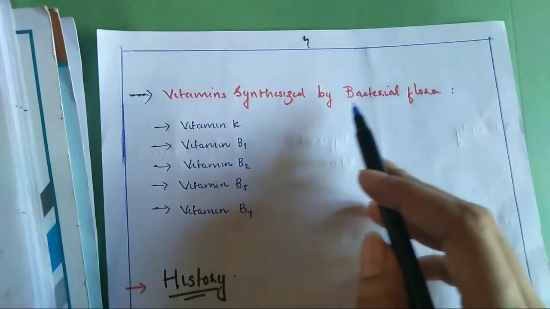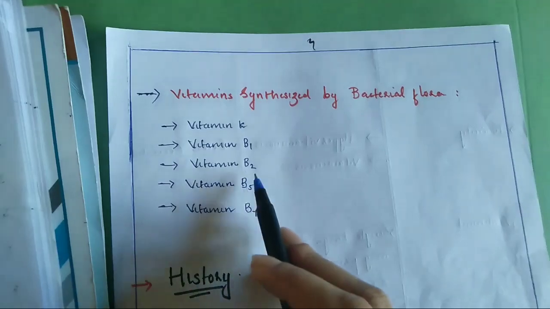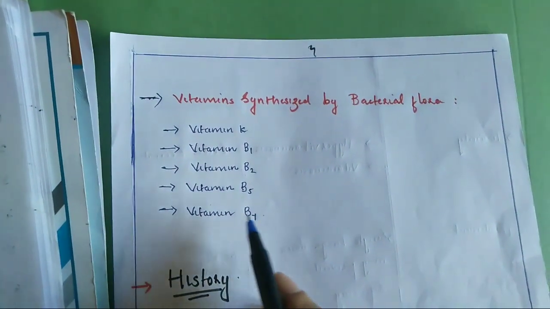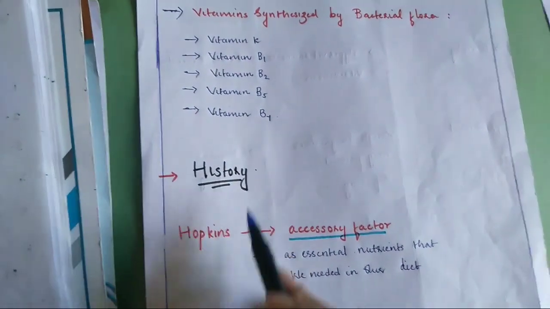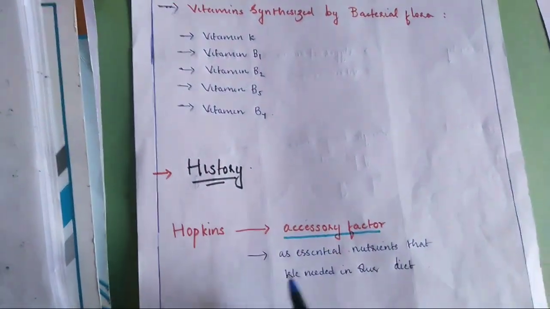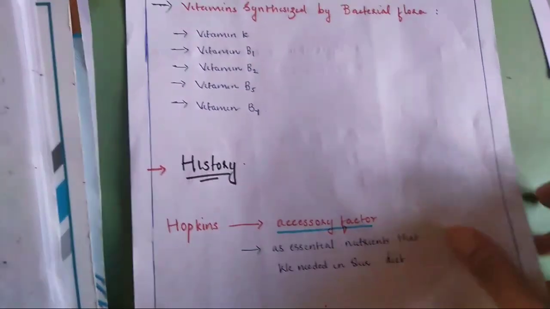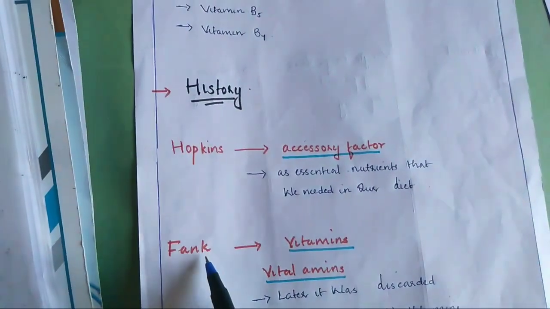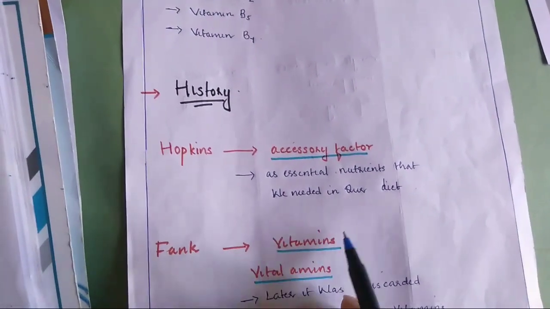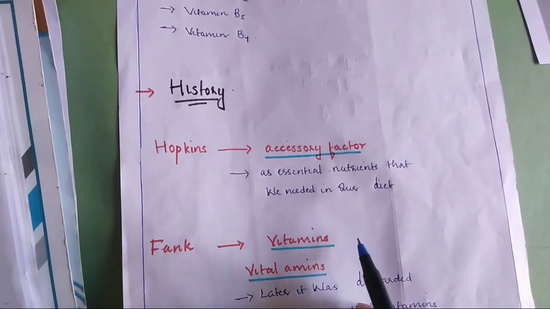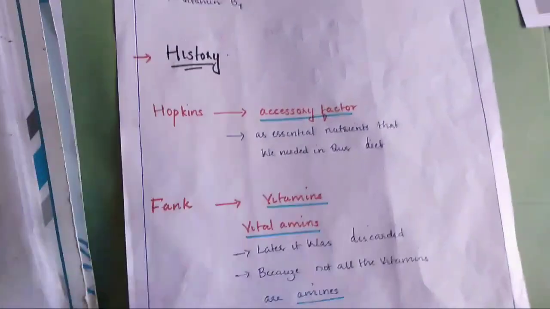Vitamins synthesized by bacterial flora are vitamin K, vitamin B1, vitamin B2, vitamin B5 and vitamin B7. In history, Hopkins named vitamins as an accessory factor, an essential nutrient that we need in our diet. Another scientist is Funk, who coined the term vitamin. Vitamin means vital amine. Later it was discarded because not all vitamins are amines.